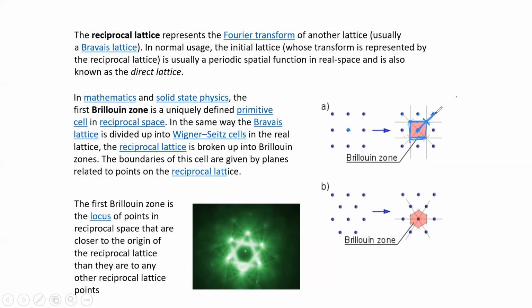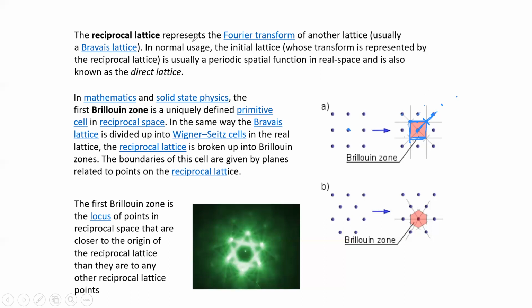Now this is the center atom. Assuming it as the center atom, take all the nearest atoms, take half of the distance and then calculate the second Brillouin zone and so on. Okay. So this way the concept of the Brillouin zone is there in reciprocal space.